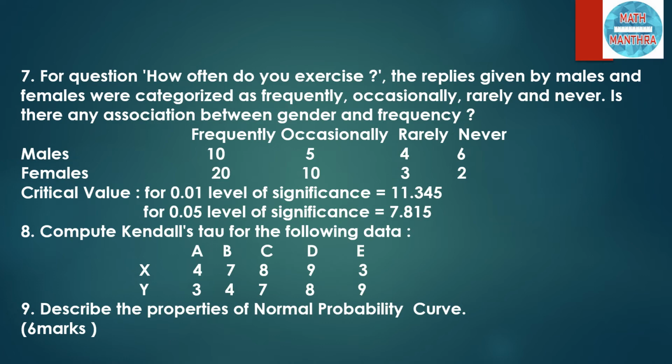Again, Kendall's tau is one of the most important questions, as we have already seen in the previous year question paper, the same Kendall's tau problem. So prepare accordingly. Question number 9. Describe the properties of the normal probability curve, or normal probability distribution. Again, it's an assignment question. Hope all viewers are remembering this question also.